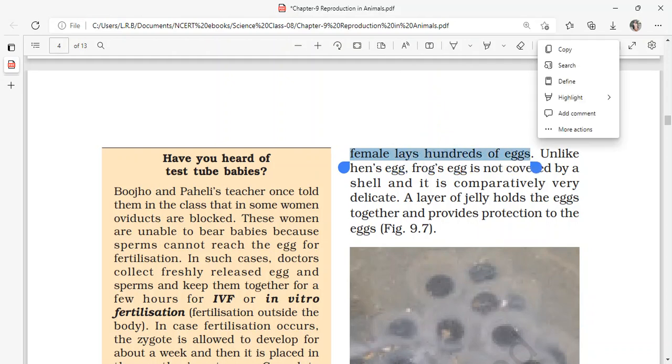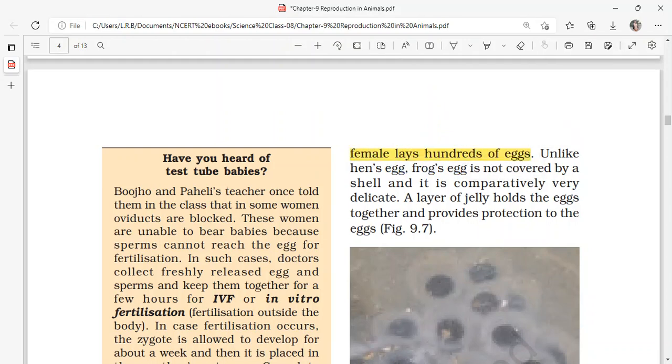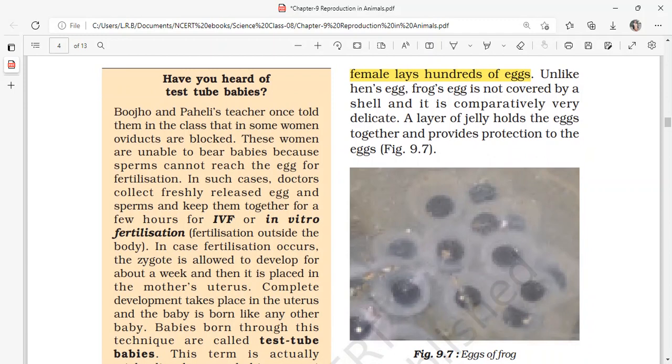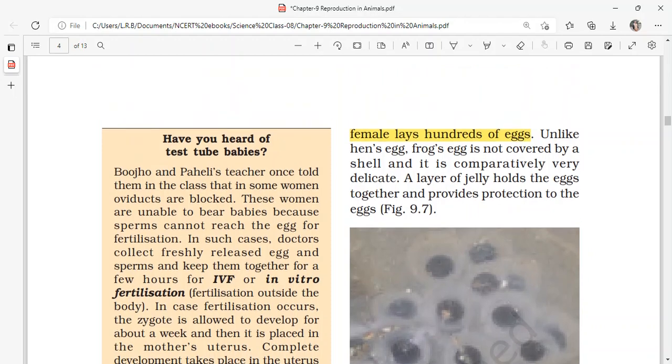These frog eggs are also called frog eyes because they simply look like eyes, with a dark inner ball and a white colored outer portion. Unlike a hen's egg, a frog's egg is not covered by a shell and it is very delicate.